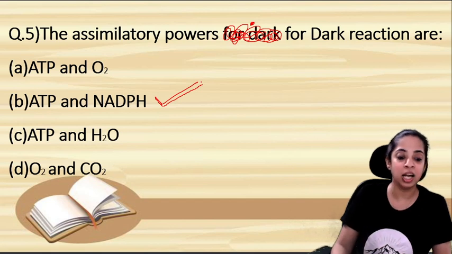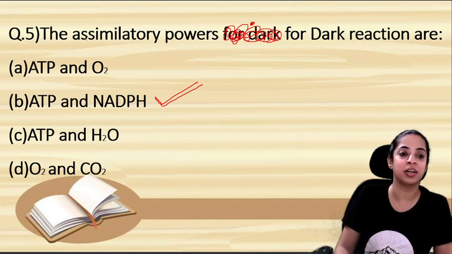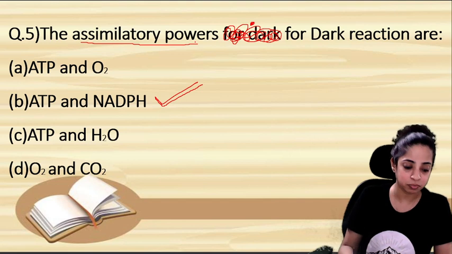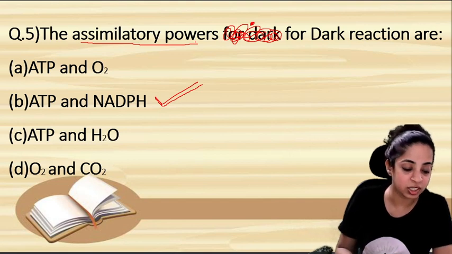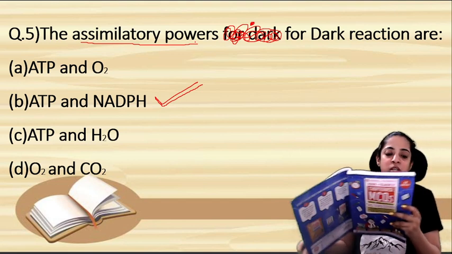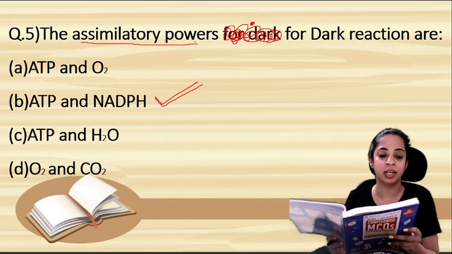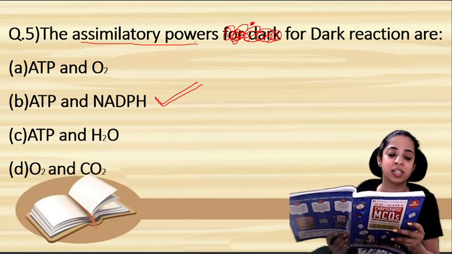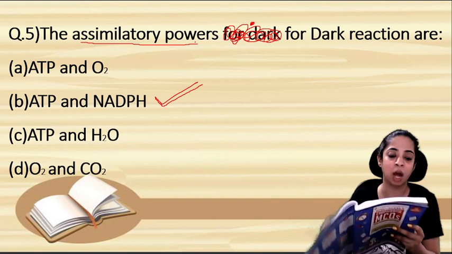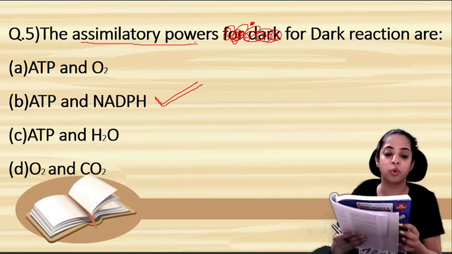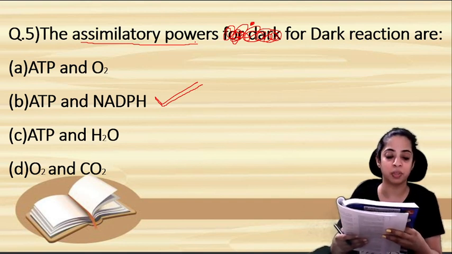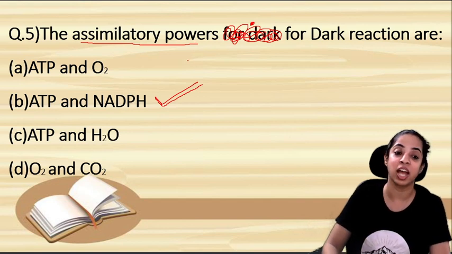The end products of the light reaction are ATP and NADPH, also known as assimilatory powers. So remember this, assimilatory powers. What is written here in this book: the end products of light reaction are ATP and NADPH, also known as assimilatory powers. Assimilatory power helps in carbon dioxide fixation to form storage carbohydrates for the plant during the dark phase reaction.